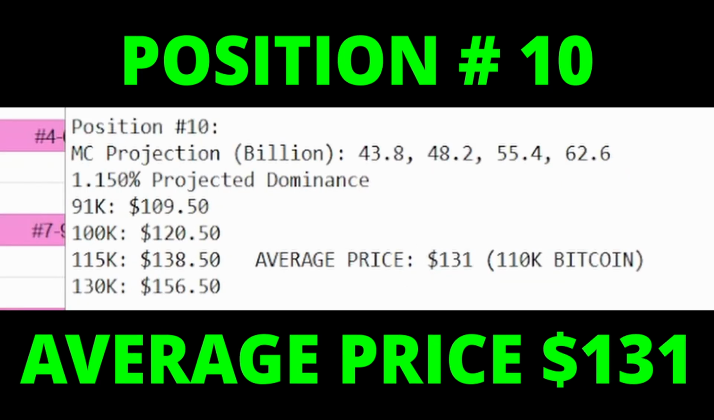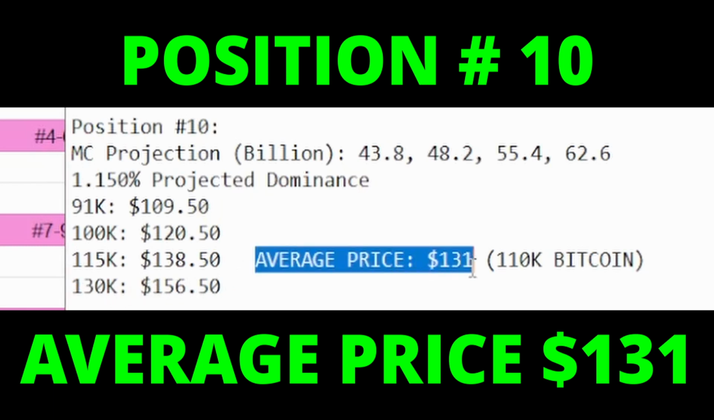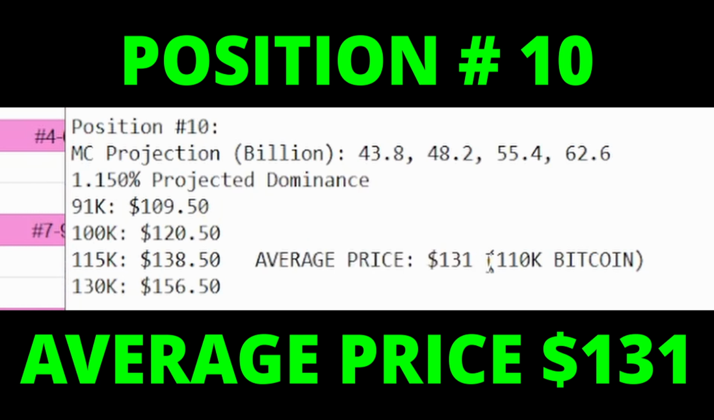The next projection I have would be if AVAX were to move up to position number 10. Now it's only a few positions, however, the projections do go up a fair amount. So we have 91K at 109.50, 100K, 120.50, 115K, 138.50, and 130K, $156.50, giving us an average price of about $131. And of course, once again, that's based on around 110K Bitcoin.